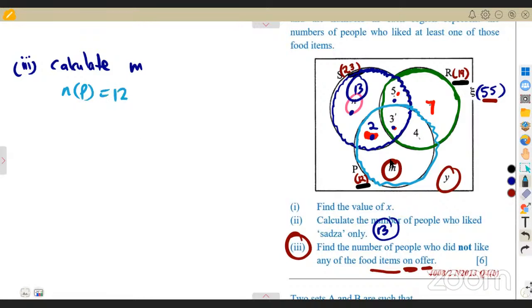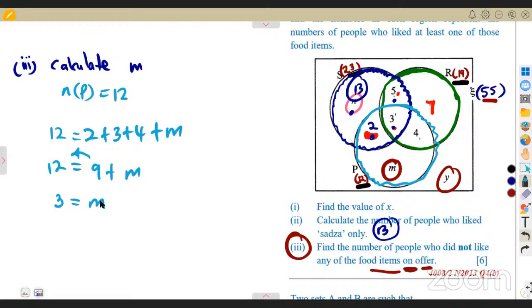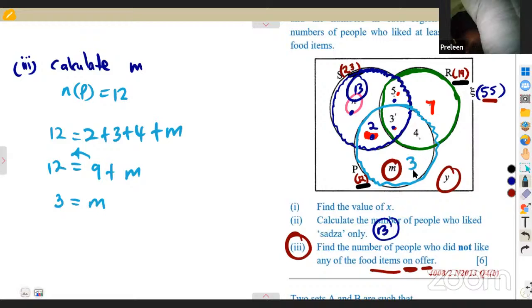So 12 is equal to 2 plus 3 plus 4 plus M. If we add everything, 2 plus 3 plus 4 is 9, so 9 plus M. So we take this, it's going to be 3 is equal to M.